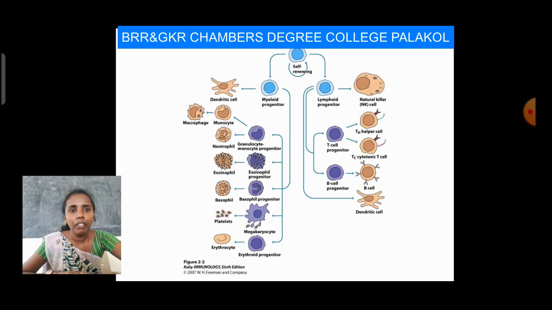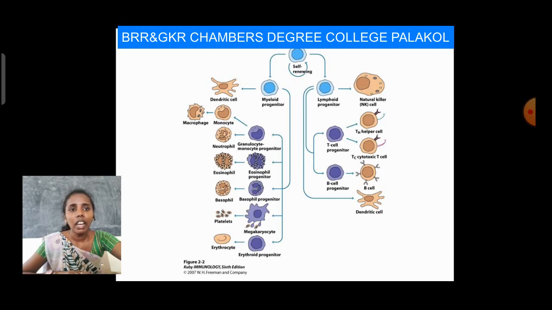Coming to self-renewal, whenever the hematopoietic stem cells start self-renewing, they can produce lymphoid progenitors, and these lymphoid progenitors can produce T cells and B cells.